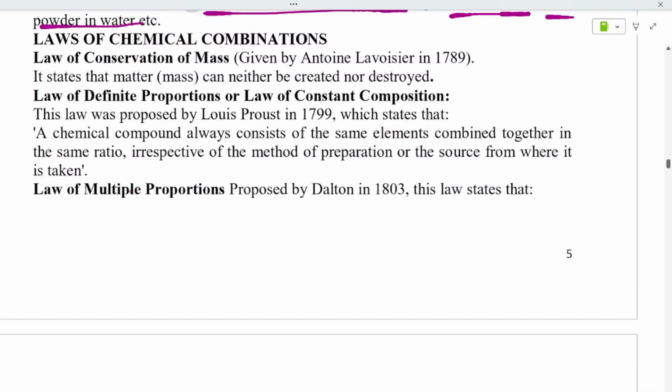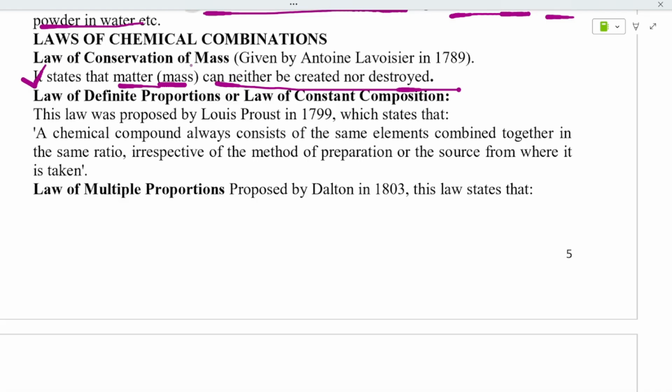Next, we were studying about Avogadro's law, the number I said, 6.023 into 10 to the power of 23, that all comes here. The law of conservation of mass states that matter or mass can neither be created nor be destroyed. This we are reading from so many years.